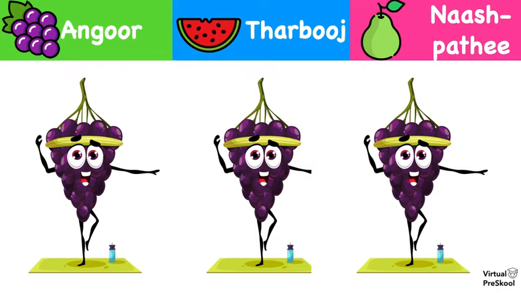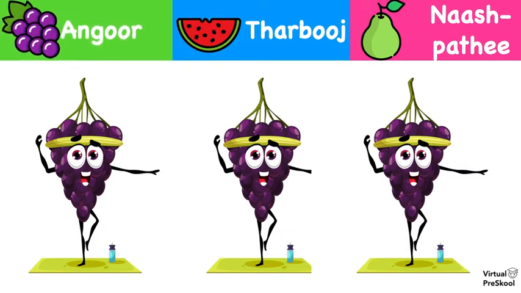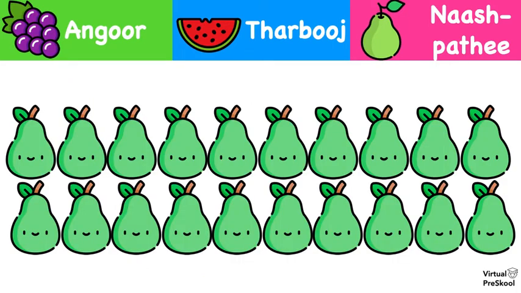And what is this? Oh, this is yoga uncle. Yoga grape uncle. So how do we say grape in Hindi? Angur, tarbooj, or nashpati? Angur. And these are purple grapes. So how do we say purple grapes? Bangani angur.